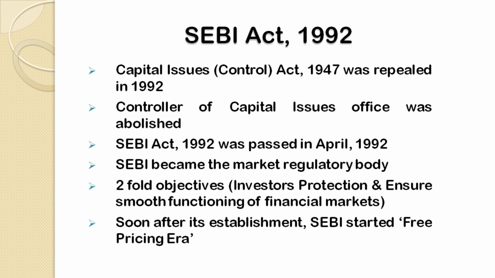And the second important objective was that it will frame rules and regulations so that the financial markets, especially the capital markets, function smoothly in our country. So SEBI was established for these two objectives: to safeguard the interest of investors, and for the smooth functioning of the financial markets in our country.